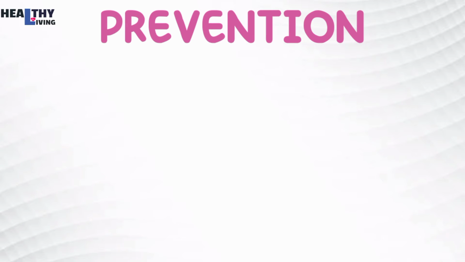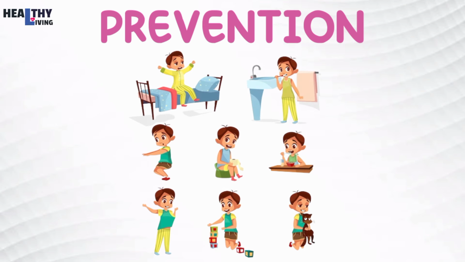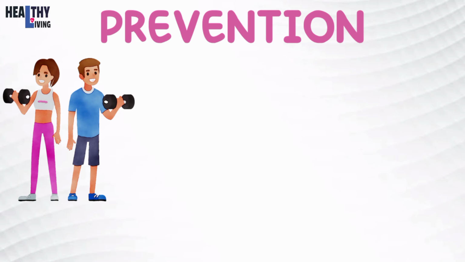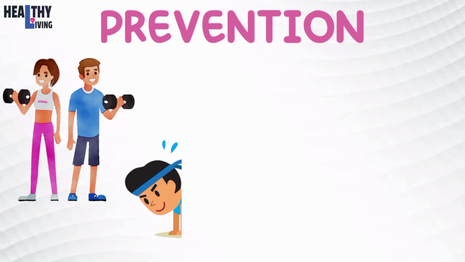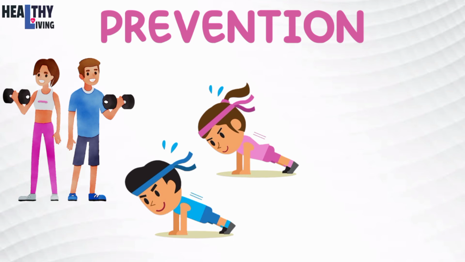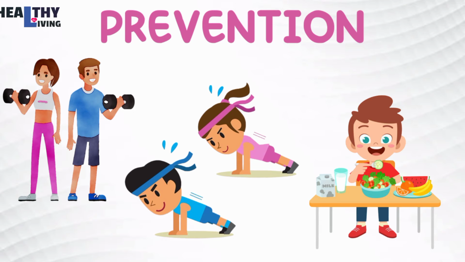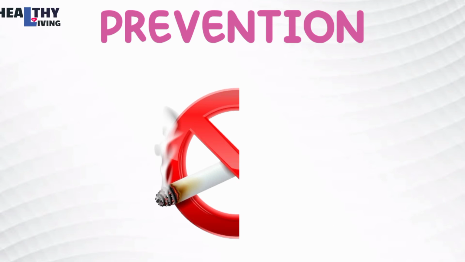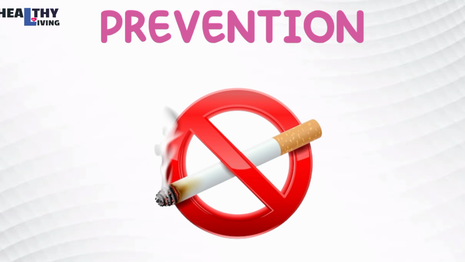Prevention. Lifestyle measures have been shown to be effective in preventing or delaying the onset of diabetes. To help prevent diabetes and its complications, people should do the following. 1. Achieve and maintain a healthy body weight. 2. Be physically active, doing at least 30 minutes of regular, moderate-intensity activity on most days. More activity is required for weight control. 3. Eat a healthy diet, avoiding sugar and saturated fats. 4. Avoid tobacco use. Smoking increases the risk of diabetes and cardiovascular disease.